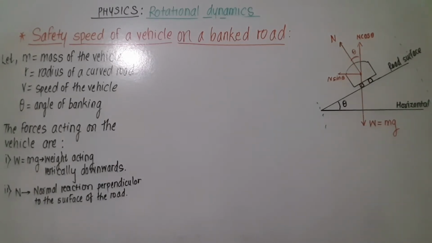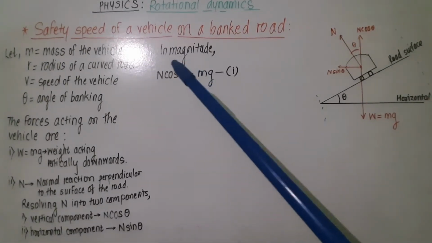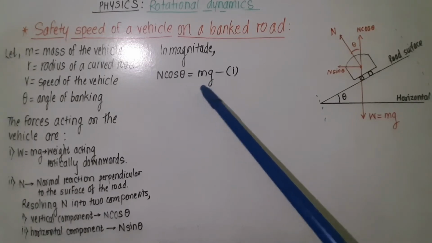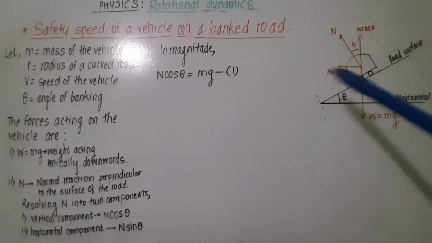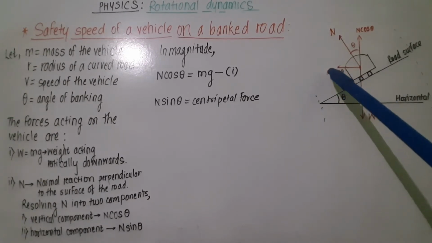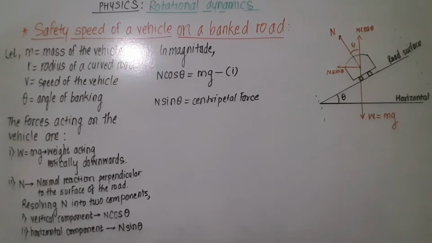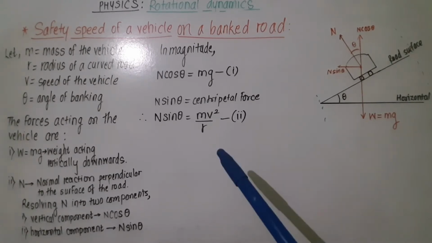So we can write, in magnitude, n cos theta is equal to mg. Let this be equation 1. And this unbalanced component n sin theta provides the necessary centripetal force for circular motion.